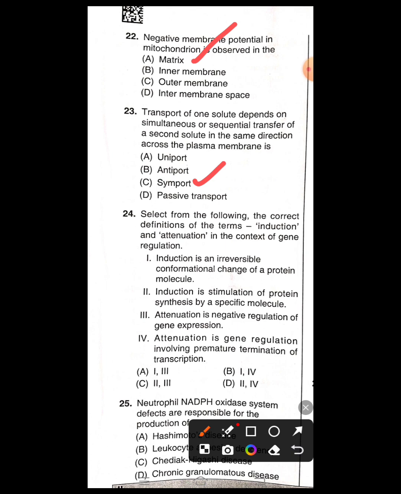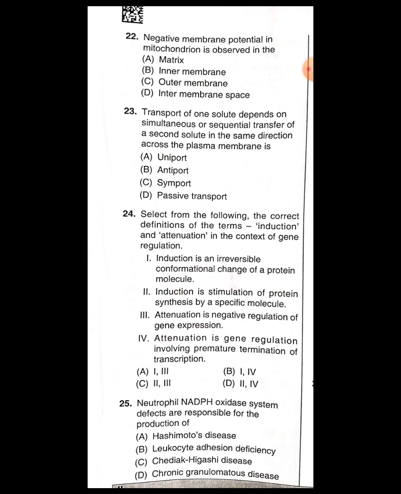Attenuation is negative regulation of gene expression. Attenuation is gene regulation involving premature termination of transcription. Among them we have to pick the two correct statements. So I'm going to give you the answer D. That means the second and fourth statements are correct for induction and attenuation. Okay, so let's see the next question.